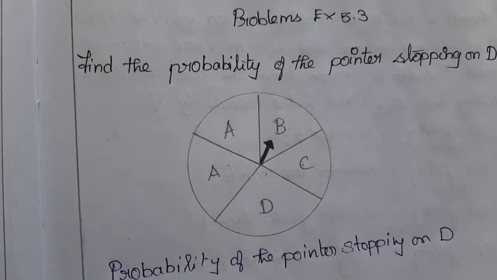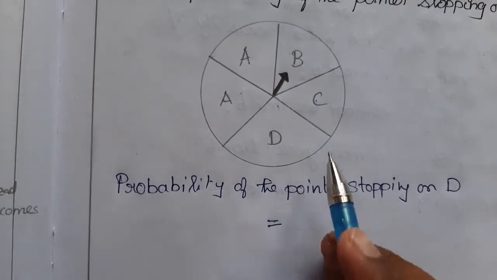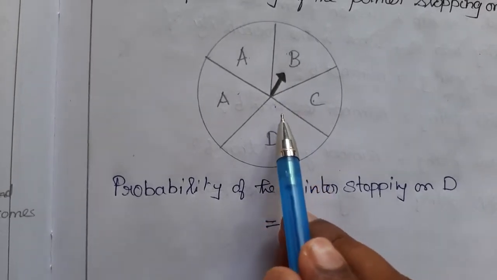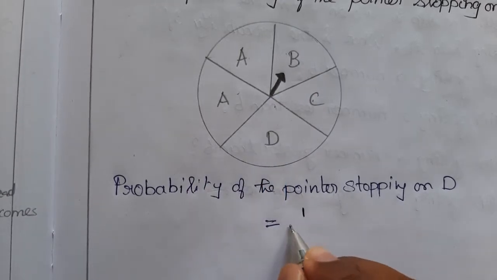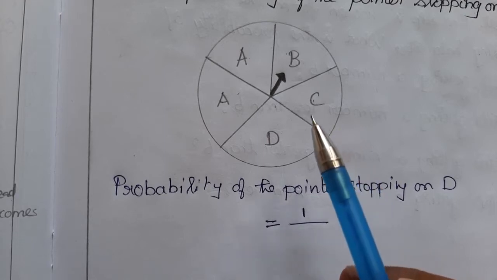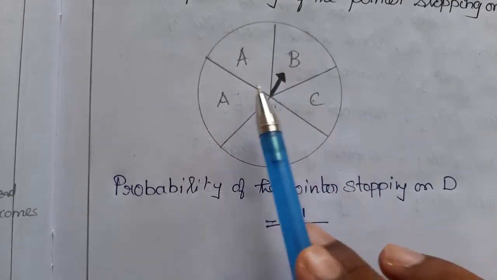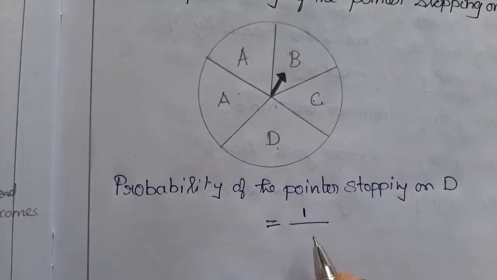So the probability of the pointer stopping on D is equal to, how many are in the D? The pointer will show the D, only one D is there, right? So 1 divided by totally how many things the pointer will be pointing in this experiment? A, B, another A, C and D. Totally there is a 1, 2, 3, 4, 5. So probability is 1 by 5.